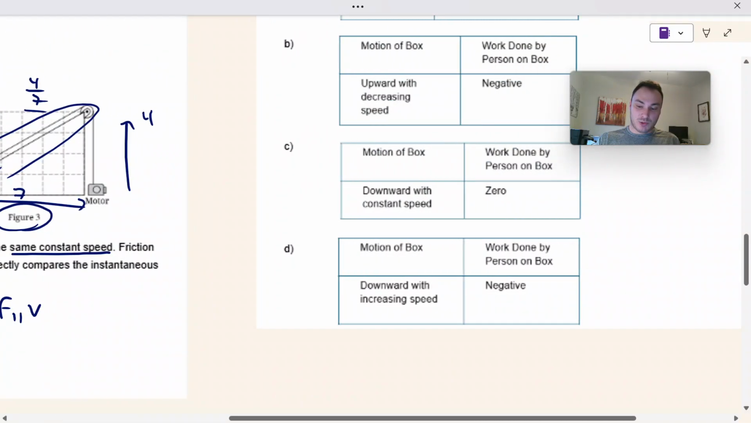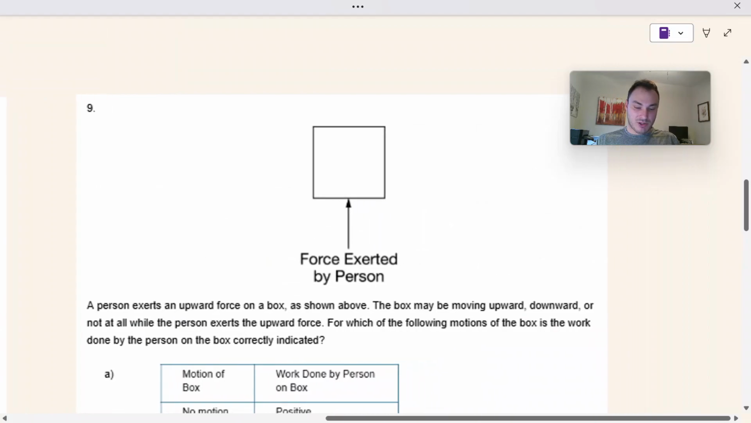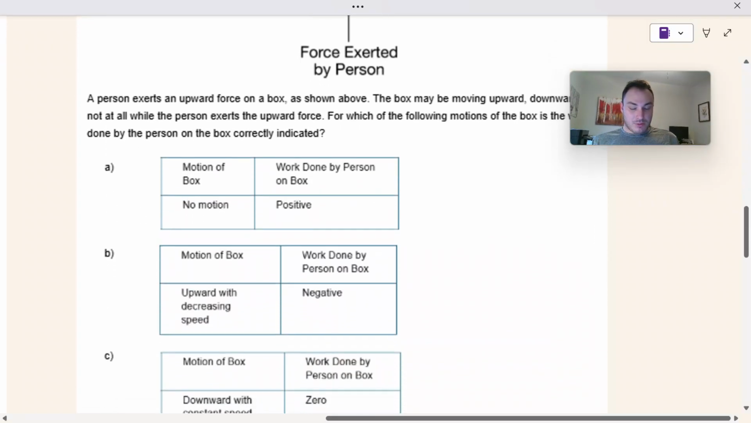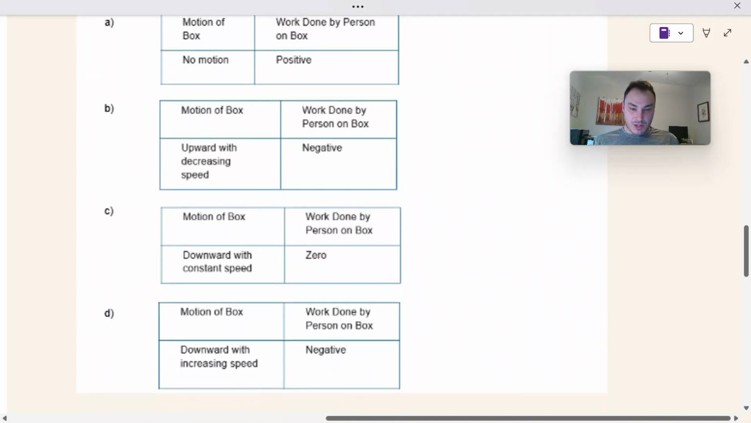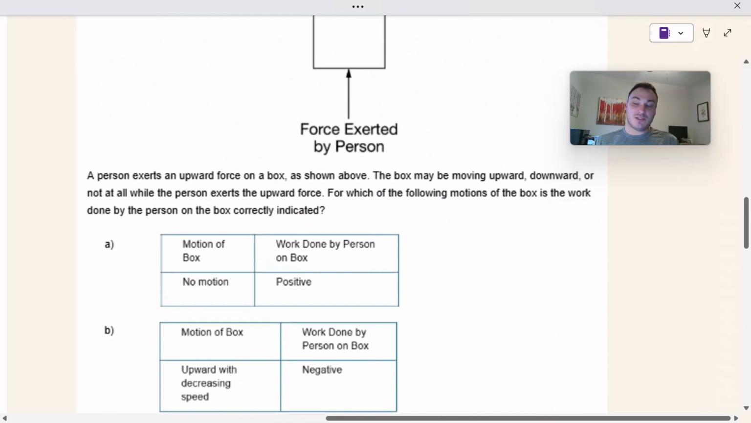All right, last multiple choice question. A person exerts an upward force on a box as shown above. The box may be moving upward, downward, or not at all while the person exerts an upward force. For which of the following motions of the box is work done by the person on the box correctly indicated? Okay, so we're basically having to go through each of these one by one and see if it makes sense.